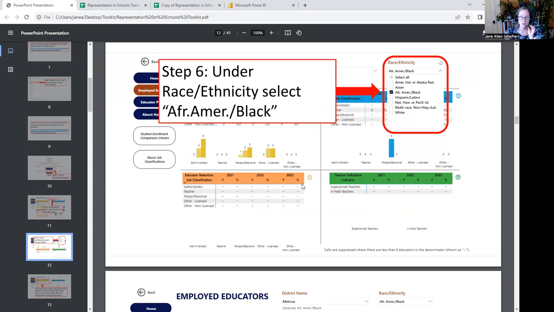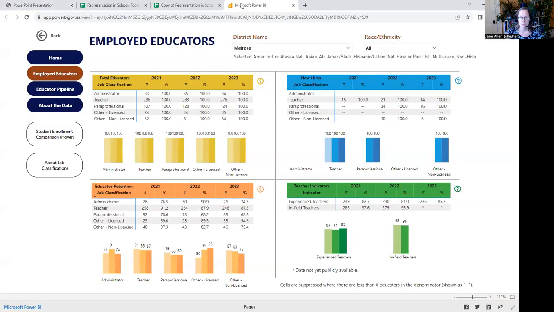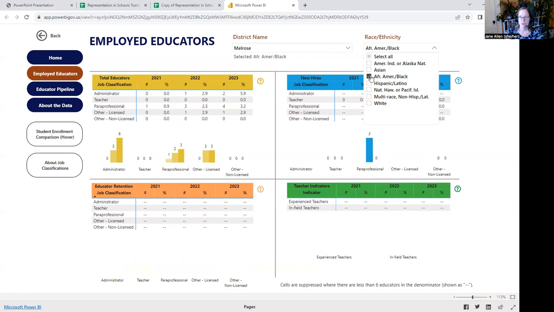Next, under race, ethnicity, we're going to have you select African American, Black. I'll show you that. So under race, ethnicity over here, we're going to have you select African American, Black. So the race ethnicity options are all selected. When you open this, you can actually click select all and they'll all unselect just to make it a little easier for you. Otherwise, you can manually do each one. Then you click African American, Black, and you probably saw the data all updated to reflect only that population.